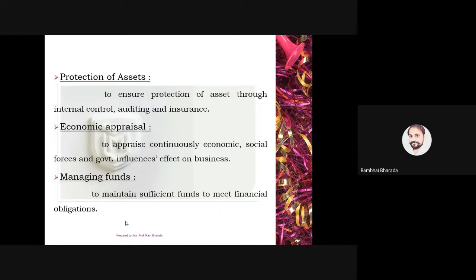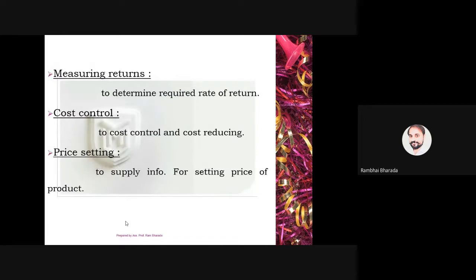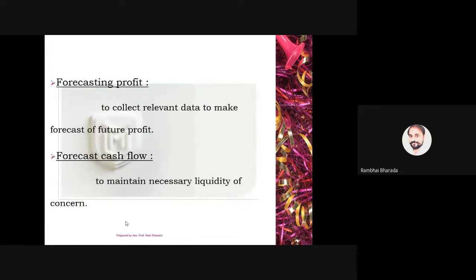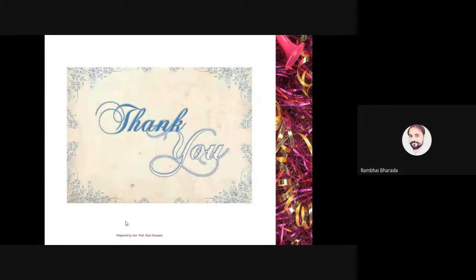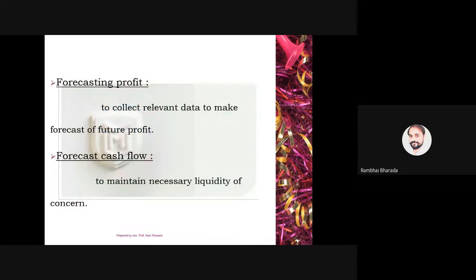He also plays a role in protecting the assets of the company. Economic appraisals and managing the funds, measuring the returns, cost control, price setting, forecasting of profit, forecasting of cash flows. These are all the roles of the finance manager. If the question asks, you need to write any 8 roles of the finance manager.